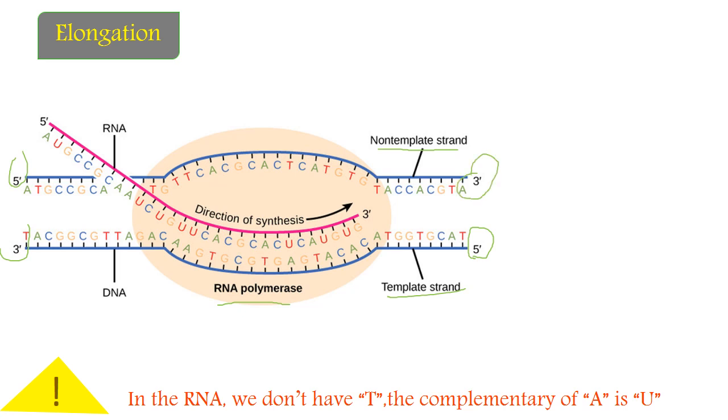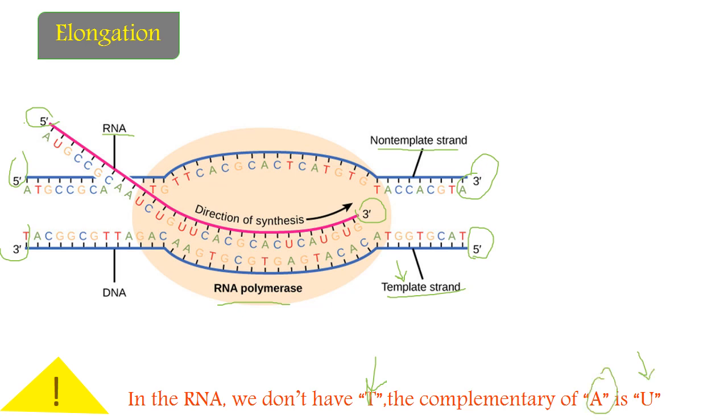As you are seeing in here, this is the RNA that is being synthesized in the 5', 3' direction, of course opposite to the direction of the template strand. But an important issue we have to focus on is that in the RNA, we don't have the T nitrogenous base. We have the U nitrogenous base, the complementary nitrogenous base for A.